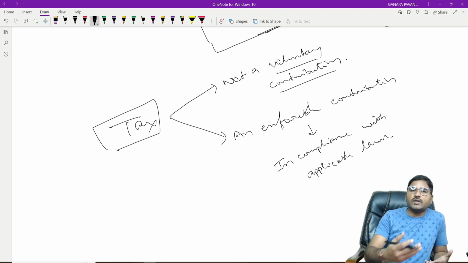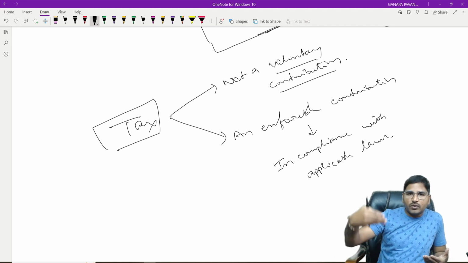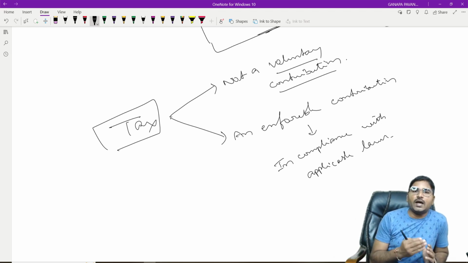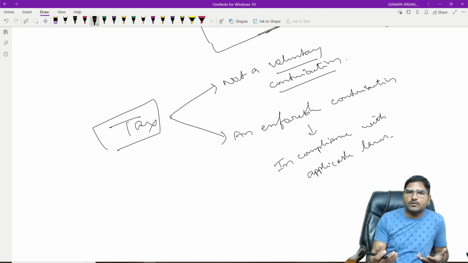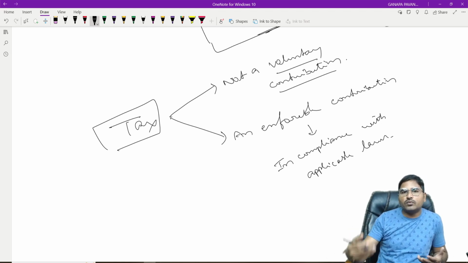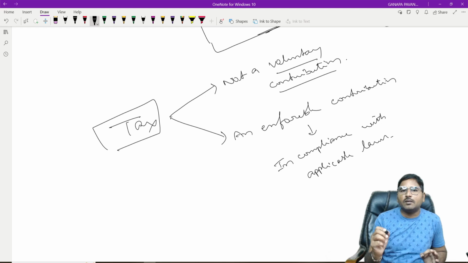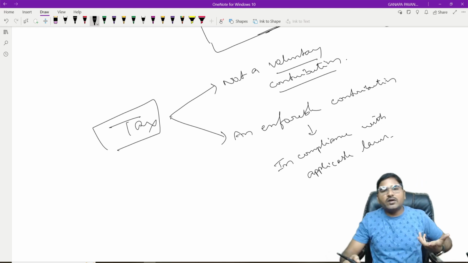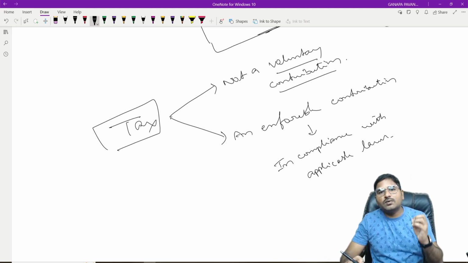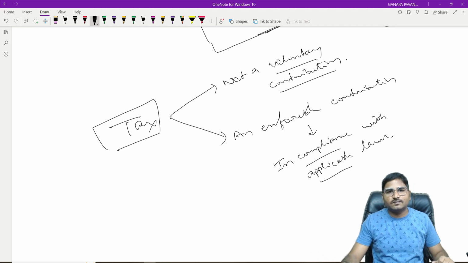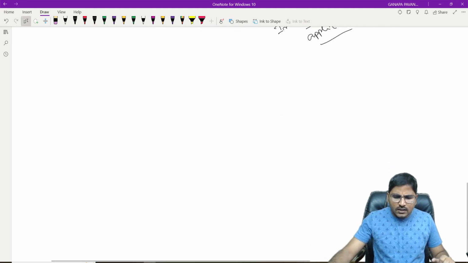That is, in pursuance of the act, you will come across what is the amount of tax we have to pay, and that much of amount you have to pay. Compulsory, mandatory, you have to pay in pursuance of the act. That is nothing but by referring to the act, we have to compute, identify, and calculate the amount we have to pay in the name of tax to the government, and such amount we have to pay as per applicable laws. So tax is not a voluntary contribution. It is an enforceable contribution which has to be made as per applicable laws. Is it? I think so.